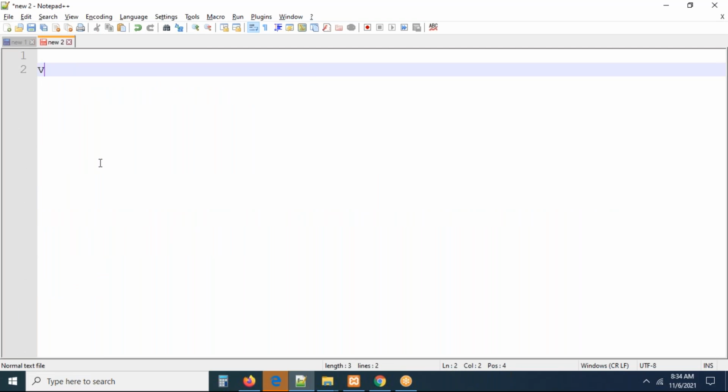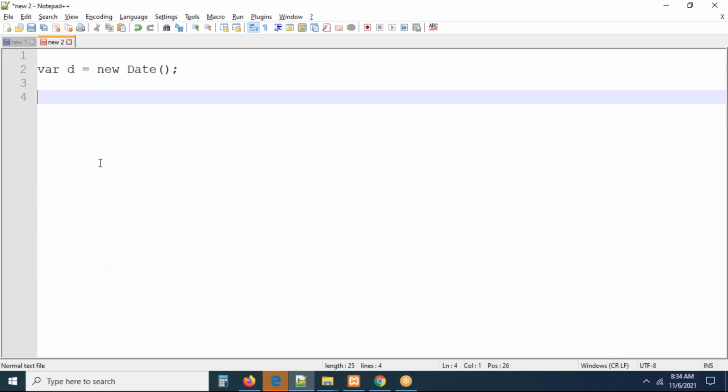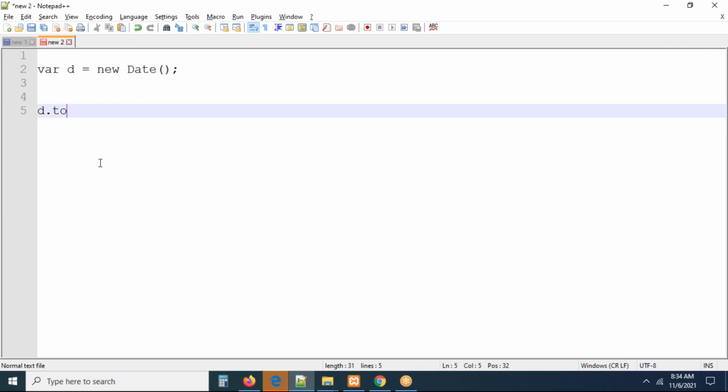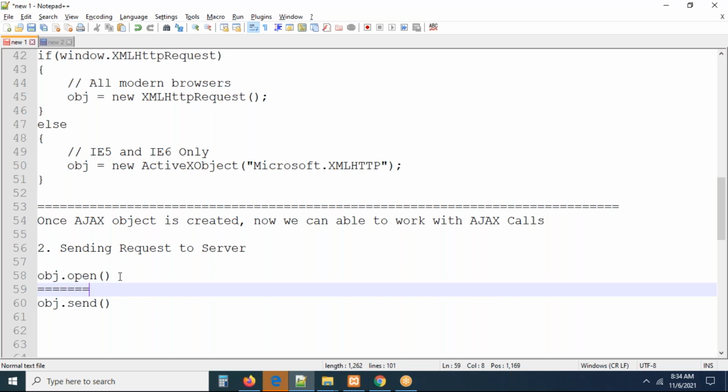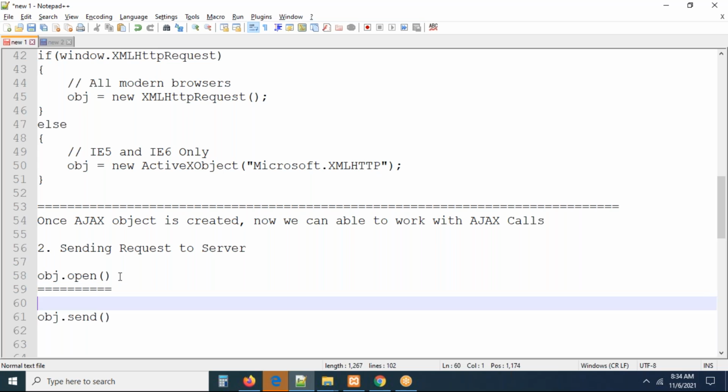In the date object also, where d equals new Date, once the object is created you write d dot toLocaleString. In the same manner, Ajax object dot method name: the open method and the send method. There are some other methods also, but don't worry, we'll discuss them one by one.